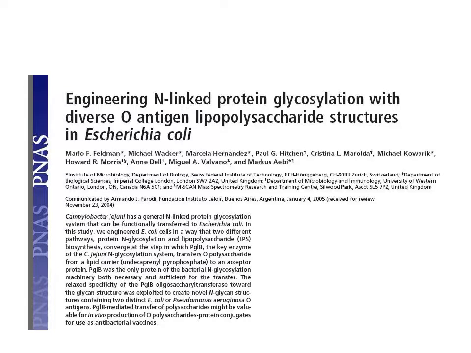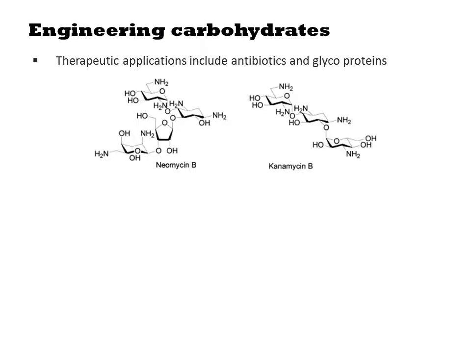In this paper from Feldman, a chimeric biosynthetic pathway between a surface polysaccharide and a glycoprotein lead to an interesting example of composability. Carbohydrates are particularly useful as therapeutics. Small molecule carbohydrates are a common class of secondary metabolites, especially as antibiotics. For example, Optimer Pharmaceuticals is a pharmaceutical company founded on the idea of combinatorial small molecule carbohydrate drug discovery. Additionally, carbohydrates are sometimes necessary for the function of therapeutic proteins, or if introduced synthetically, could improve the serum half-life or immunogenicity of a therapeutic protein.